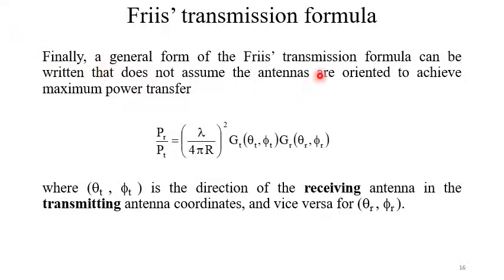So the general form of the Friis transmission formula, which doesn't assume the antennas are oriented to achieve maximum power transfer, can be written as PR by PT equal to lambda by 4 pi r whole square GT as a function of theta T phi T, GR as a function of theta r phi r. So theta T phi T is the direction of the receiving antenna in the transmitting antenna coordinates, and vice versa for theta r phi r.